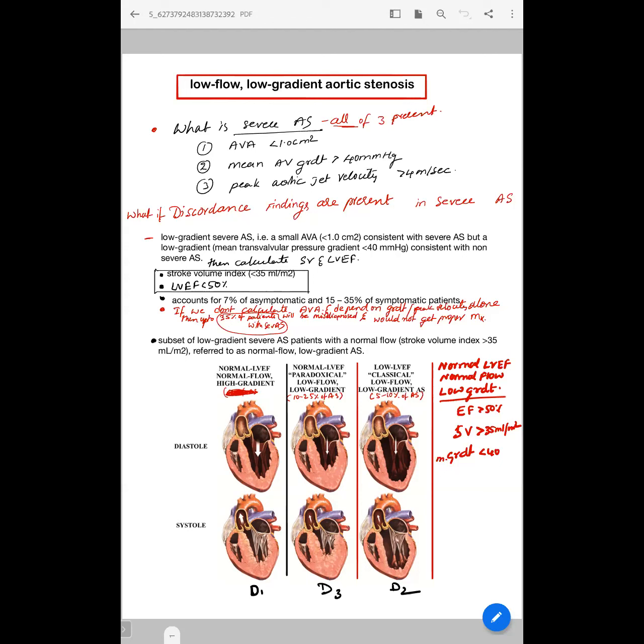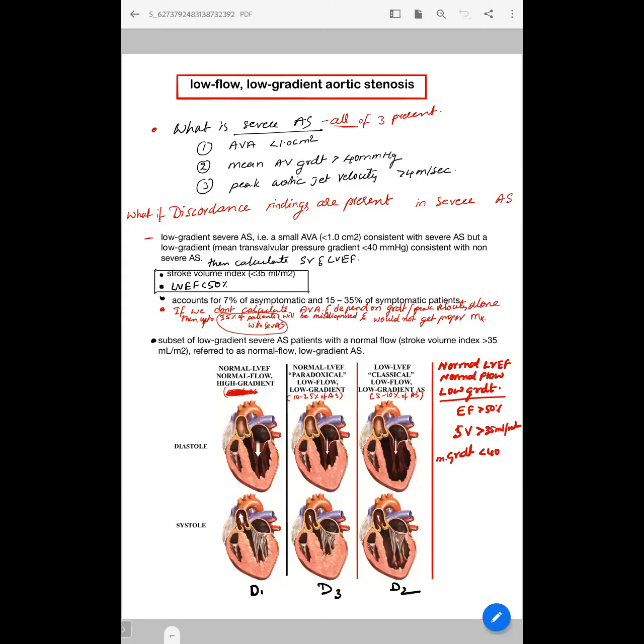If it is like that, we can miss up to 35% of the severe AS patients who require definite surgery and who will have definite improvement after surgery. So low gradient AS is when the mean gradient is less than 40 mm Hg, but the aortic valve area is less than 1 centimeter square. So all parameters are not satisfied for definitely defining severe AS. That's why another entity came to be, that is low gradient severe AS.